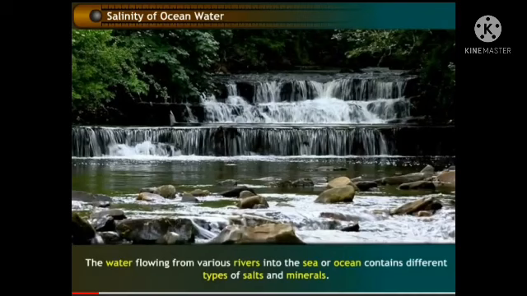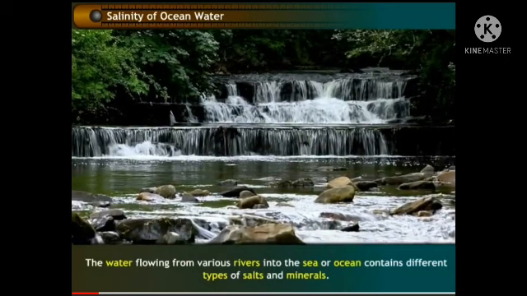See the picture. What do we learn in the picture? The water flowing from the various rivers into the sea or ocean contains different types of salt and minerals. In this picture, we learn that the water flowing from various rivers into the sea or oceans contains different types of salt and minerals.